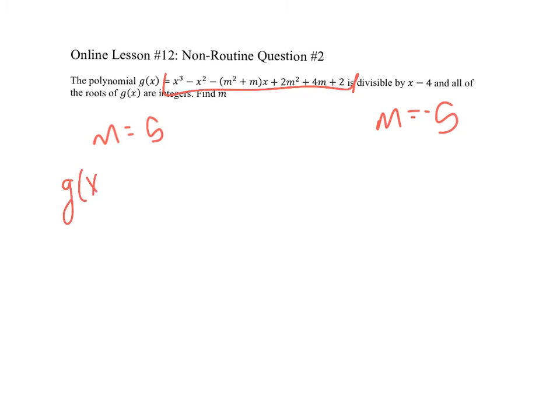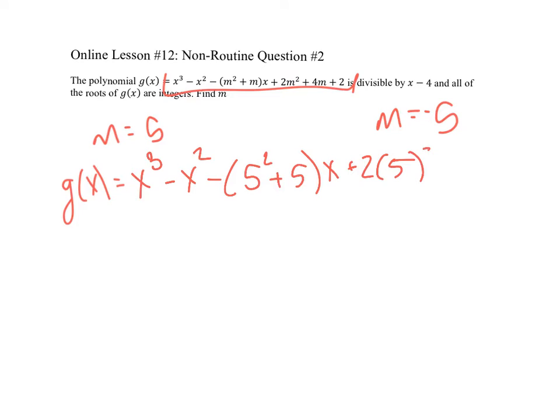So g of x equals x cubed minus x squared minus, I'm going to plug that 5 in, 5 squared plus 5 times x plus 2 times 5 squared plus 4 times 5 plus 2. Let's do some math.